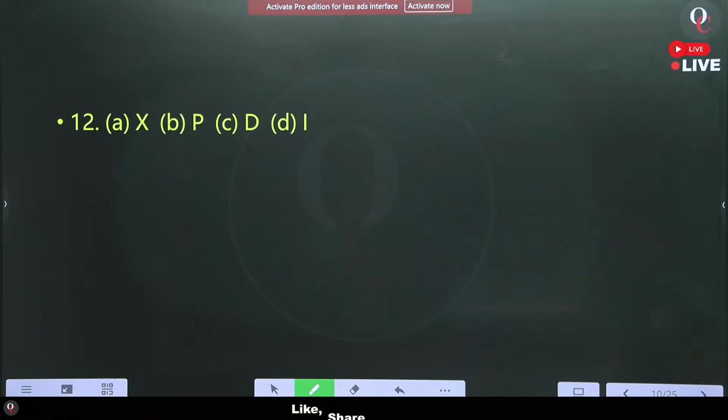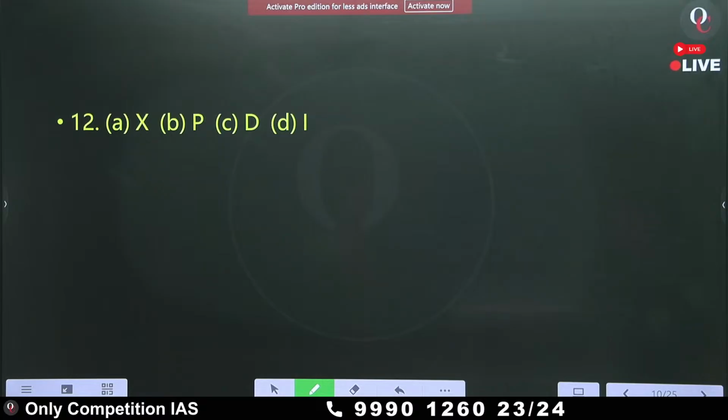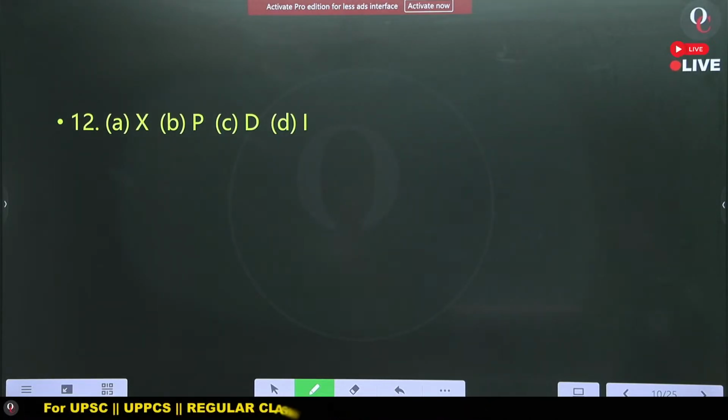What will be the answer for question number 12? It is very easy. You don't even have to take the pen and paper. Just observation. Any idea?